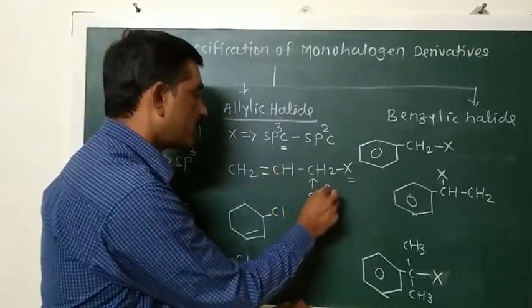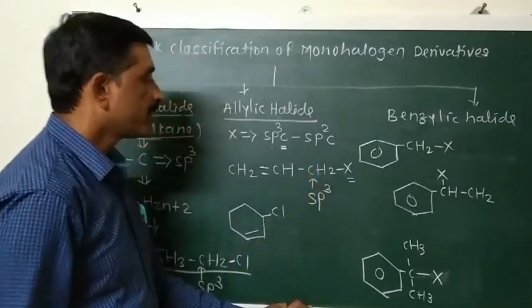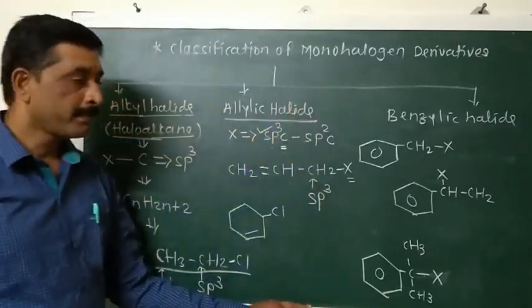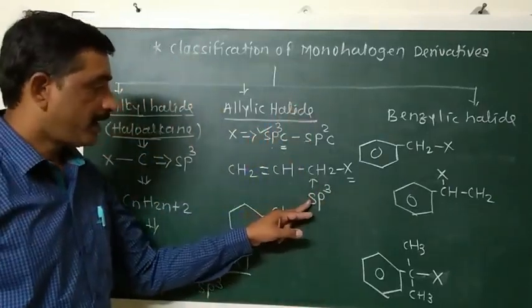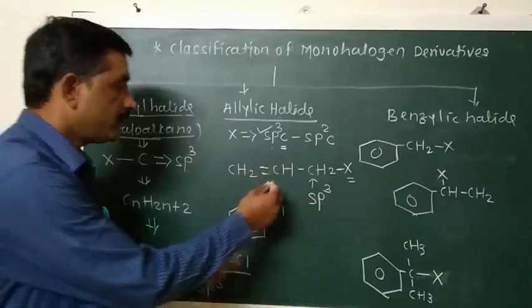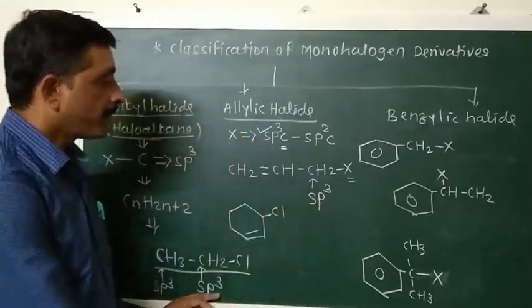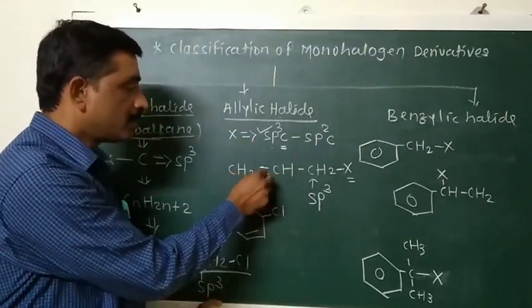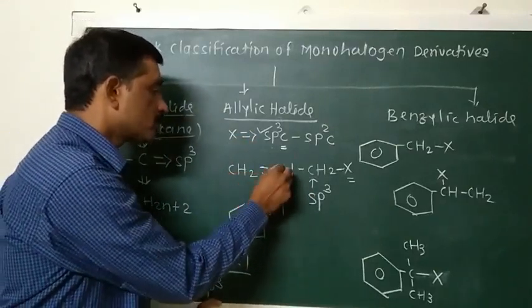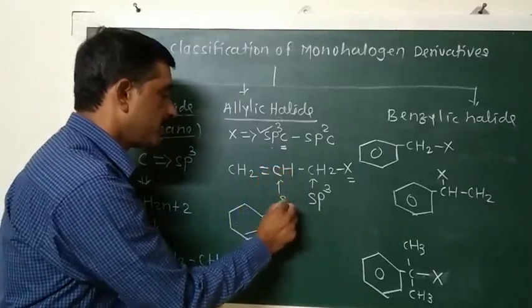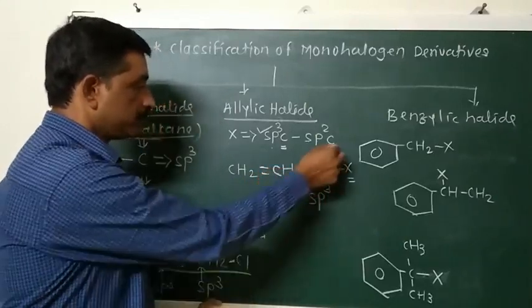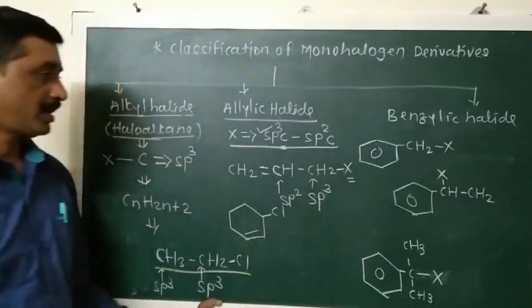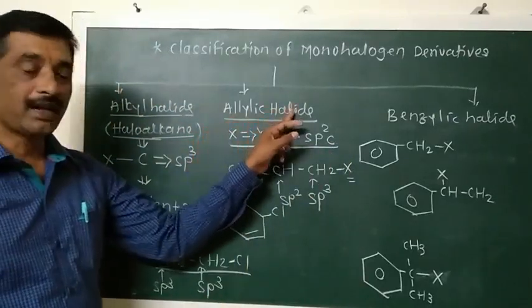So the halogen atom containing carbon is sp3, and this sp3 carbon atom is bonded here with a carbon atom, and that carbon atom is bonded to the next carbon atom by means of a double bond. So this carbon atom is sp2, and therefore these compounds are known as allylic halides.